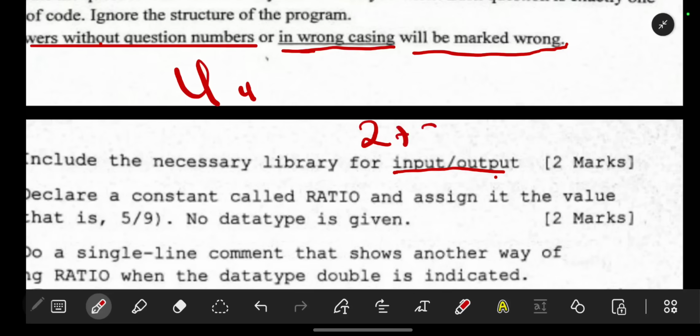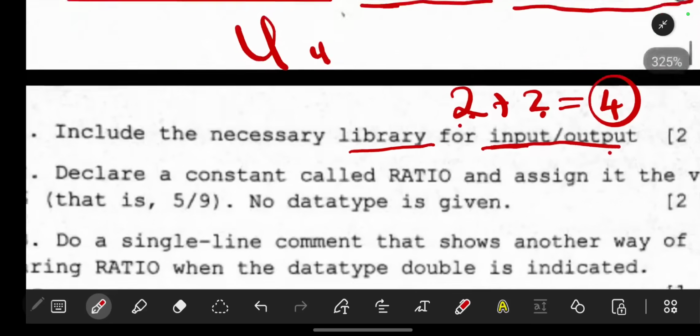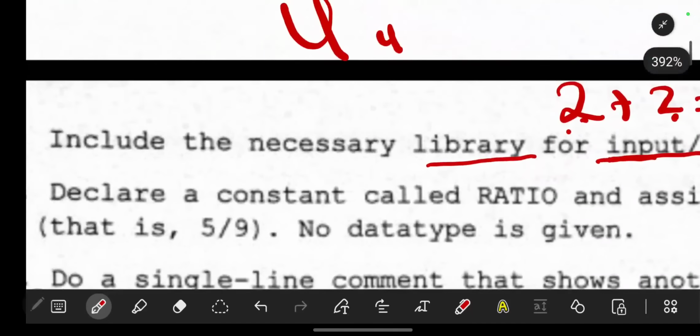Let's say 2 plus 2 is equal to 4. What allows you to enter 2 plus 2 and to be able to give you this 4 is the library which is used for input and output. So for question 1, what we are going to use, let me zoom it. Remember, the first thing is hash include.